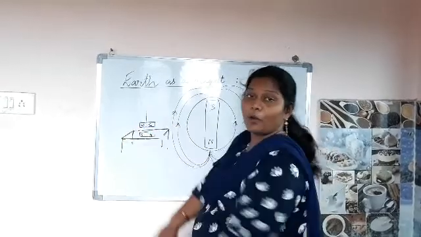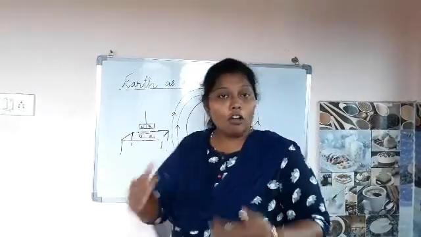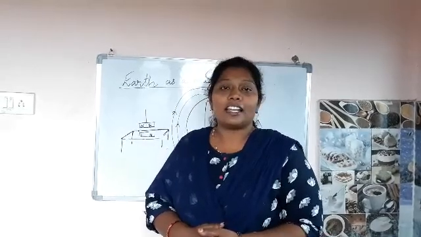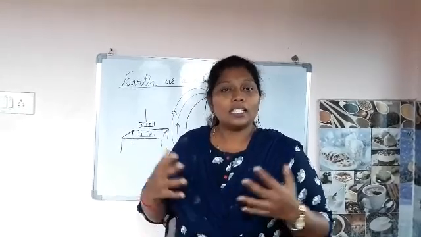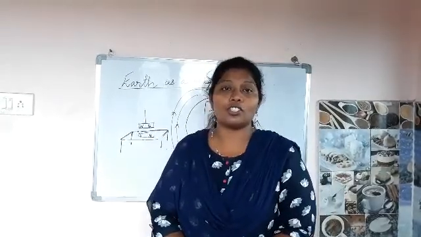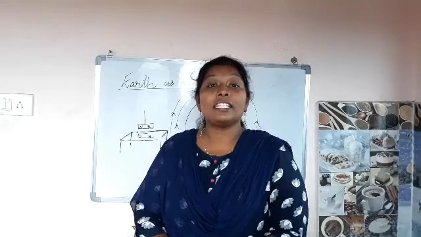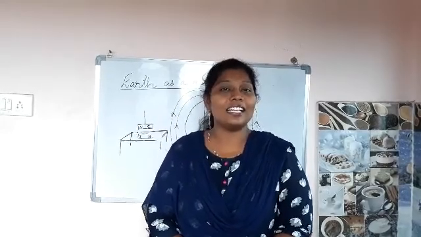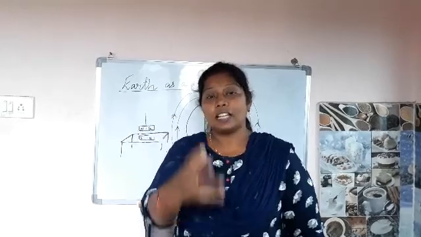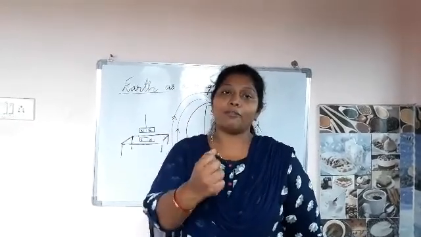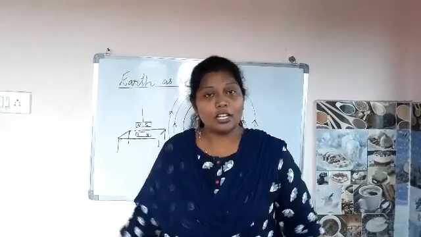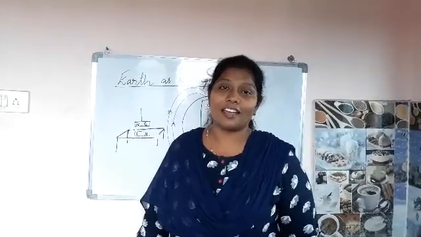What is the magnetic directional property? It will always come and rest in the north and south direction. It will always point towards the north direction. Why? What is helping the magnet which is hanging to come back to its original position? It is nothing but the earth. As I said, the earth behaves itself as a magnet. That magnetic attraction or magnetic force present in the earth is bringing back the magnet to its original position, that is the north and south direction.